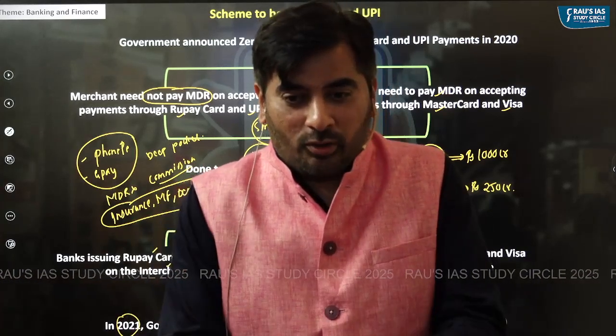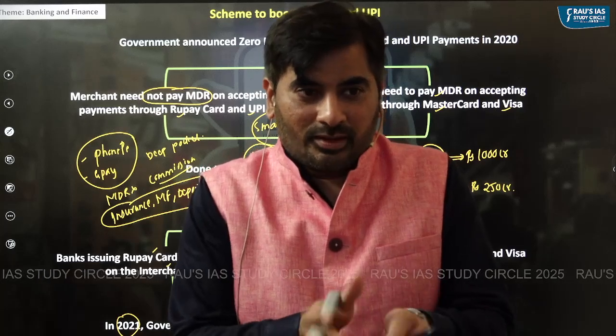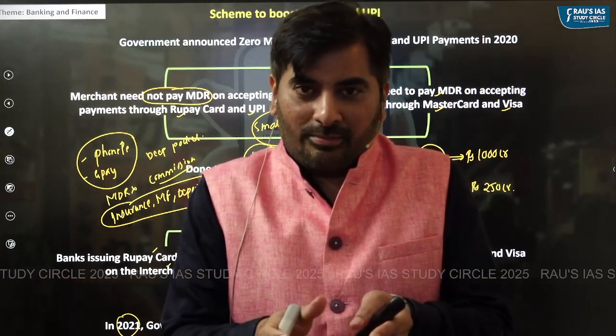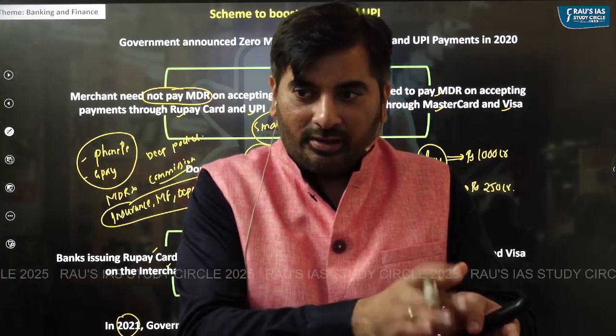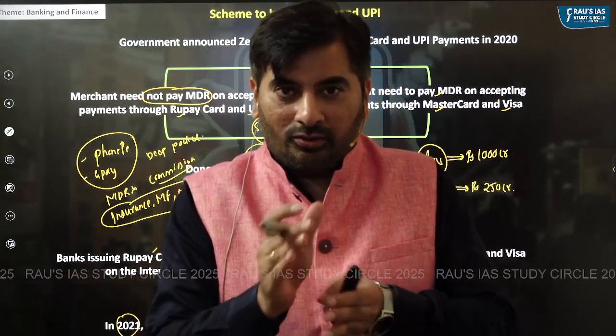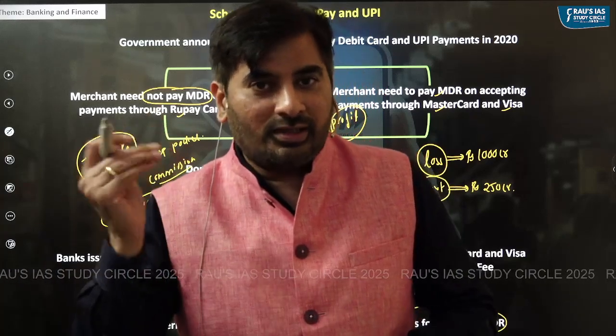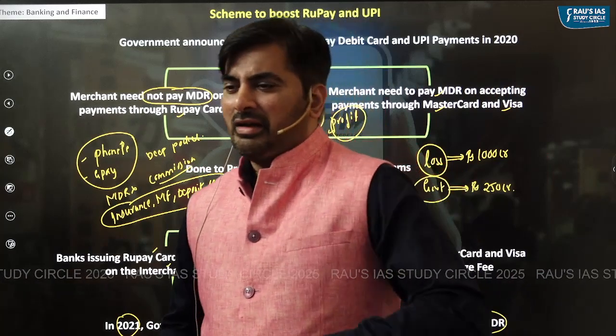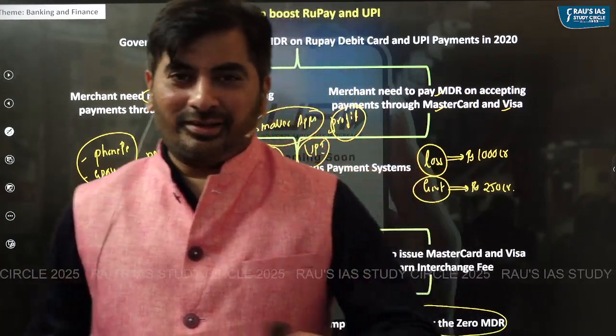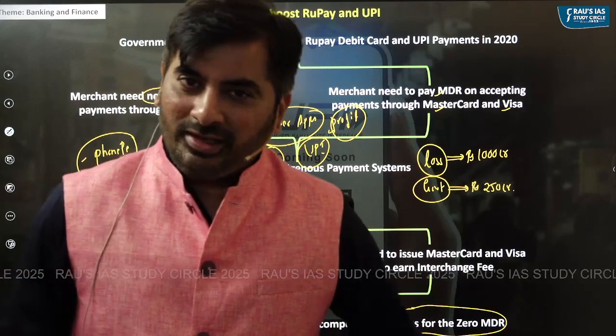So this particular policy has a trade-off, where if you impose MDR on UPI, probably it can promote the smaller apps. But if you impose MDR on UPI, it could discourage the digital payments. So it's a matter of debate. But as far as your prelims examination is concerned, if you know this much, that should be more than sufficient.